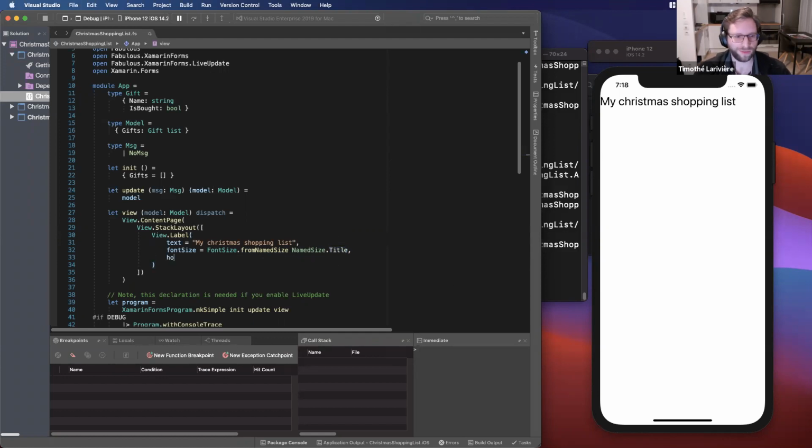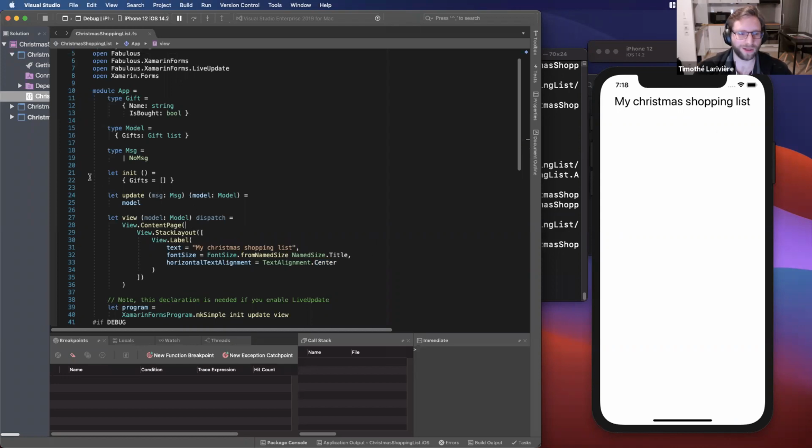Let's say I want it to be centered. So I will say horizontal text alignment, and I will set it to center. And here now I have my label that is bigger and centered, and in near real time.